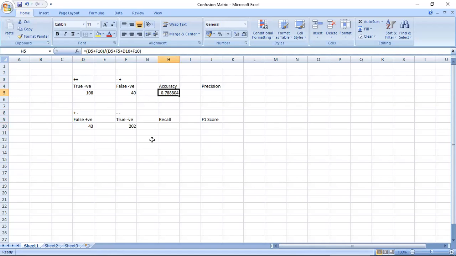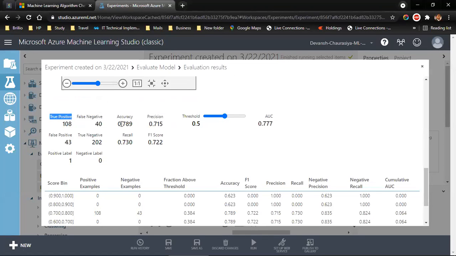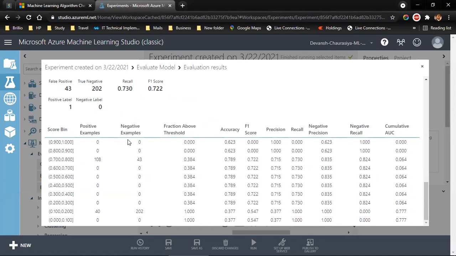How do we actually test what the accuracy is? So accuracy is, we thought they survived and they survived. We thought they did not survive and they did not survive. So we add these and divide by the total. So 108 plus 202 divided by 108 plus 40 plus 202 plus 43. This is what I have done over here. If you do that, you get 78%. This number, 78%, looks like pretty good accuracy, but what we know is there is always a chance for improvement.